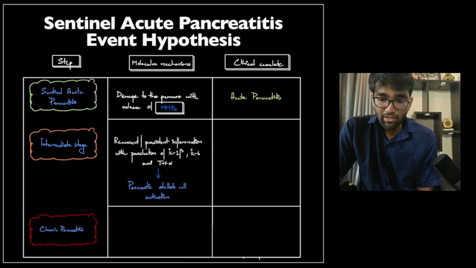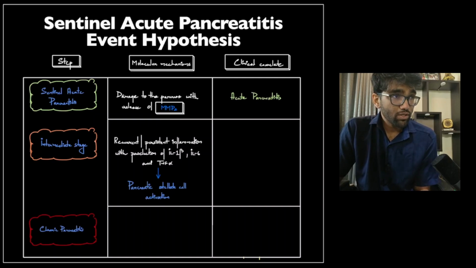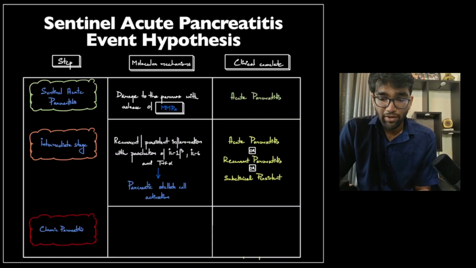Then recurrent and/or persistent inflammation occurs within the pancreas because of its own enzyme production and the proteolytic enzymes that it naturally produces, with secondary activation of the innate immune system and production of interleukin 1 beta, interleukin 6, and TNF alpha. This secondarily activates your pancreatic stellate cells, which essentially start the process of inducing fibrosis. This can present as either acute pancreatitis, recurrent acute pancreatitis, or subclinical persistent pancreatitis, which is, by definition, asymptomatic. However, the patient's enzymes may be borderline elevated.